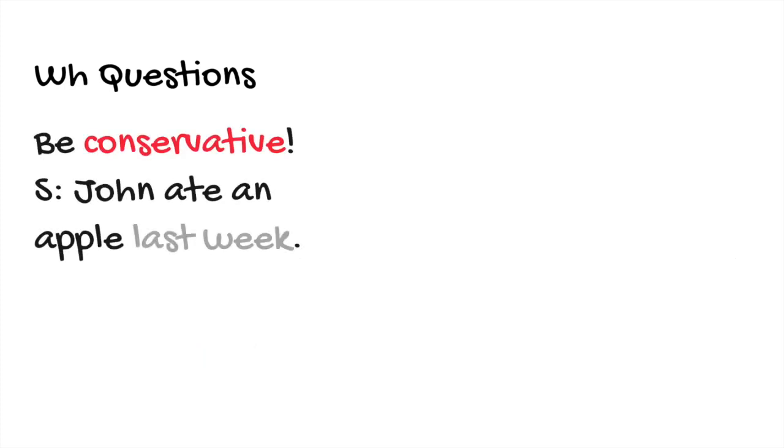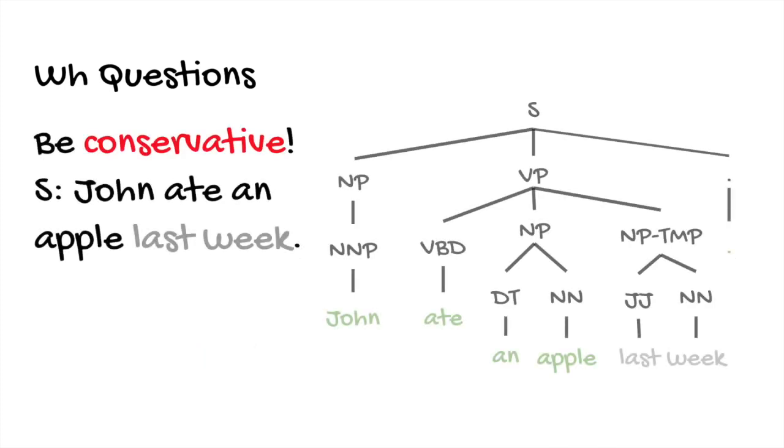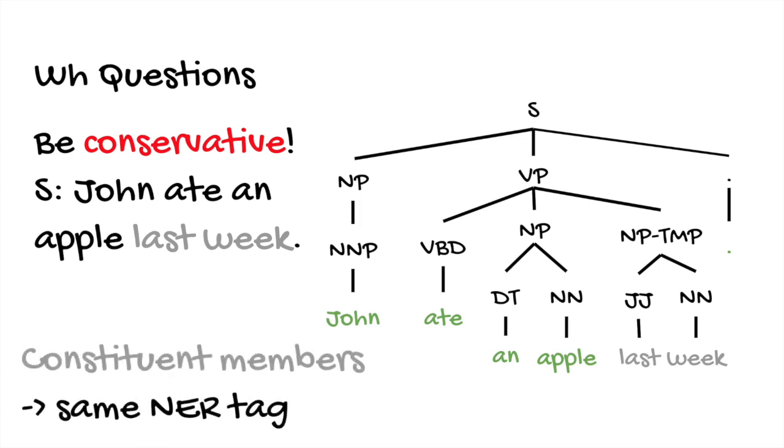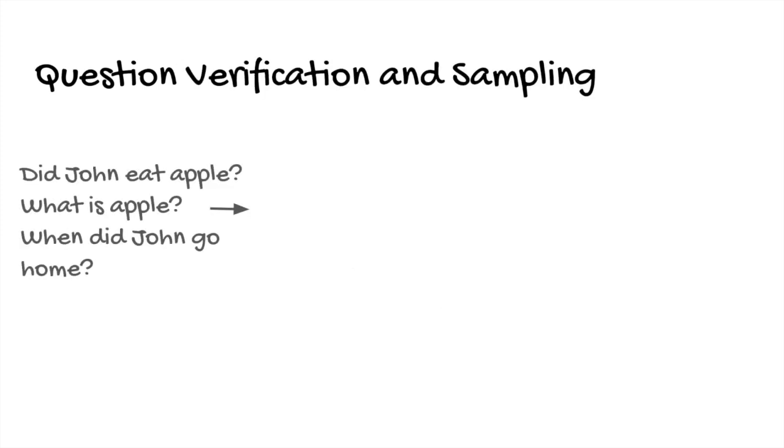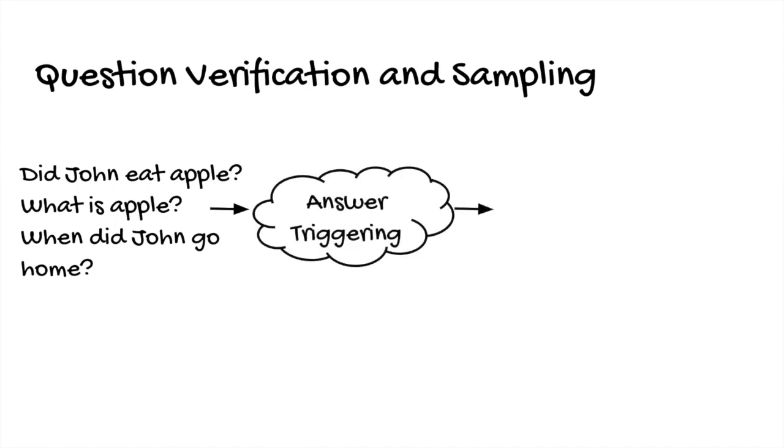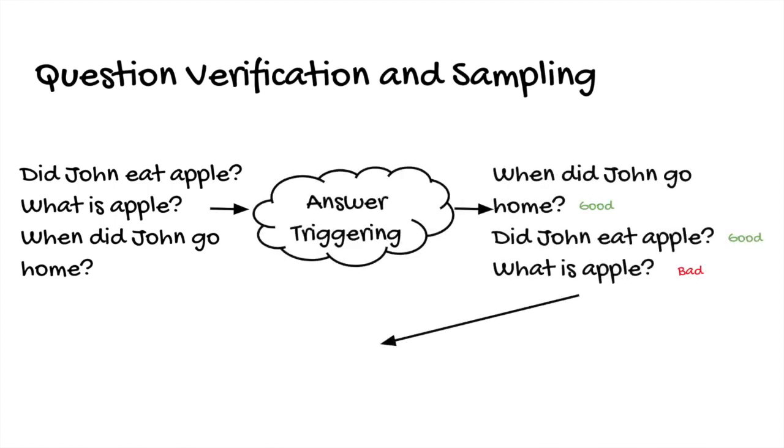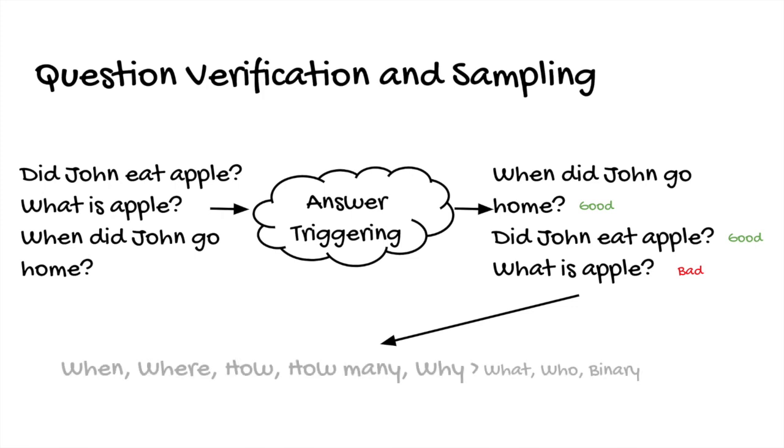We were conservative when asking WH questions. We only ask questions if all of the constituent members are tagged by the same NER to avoid breaking the grammatical structure of the original sentence. After asking, we use our answering module to verify the generated questions. If the question is not answerable based on the retrieval score, it is a bad question and will be ranked lower. Finally, to ask more interesting and meaningful questions, we sample different types of questions with different weights to output.